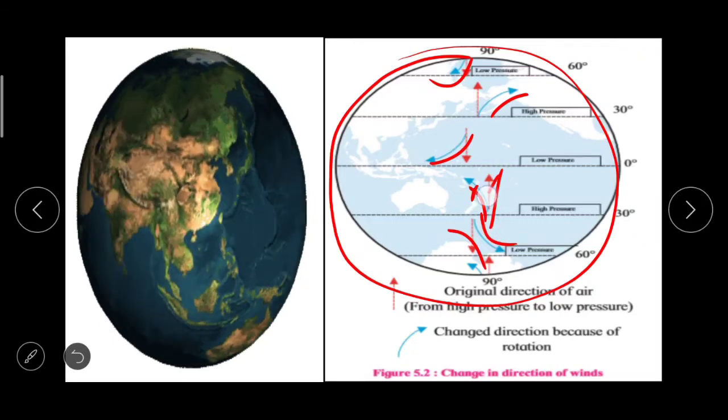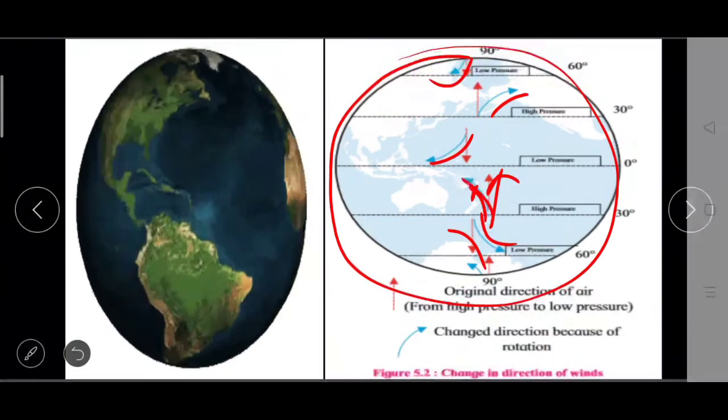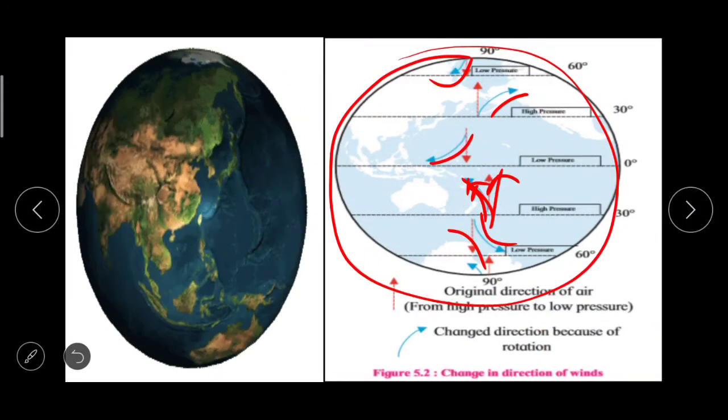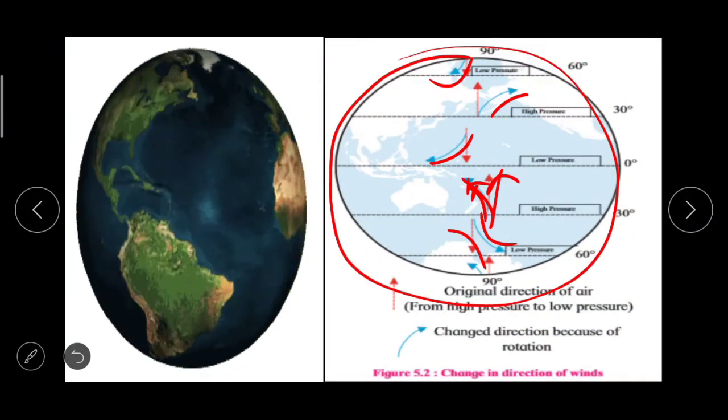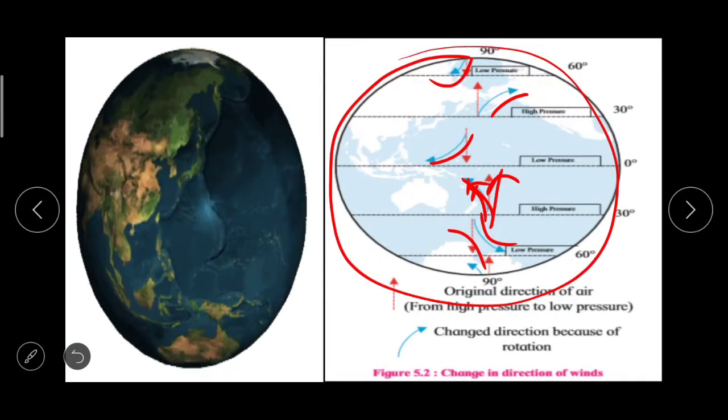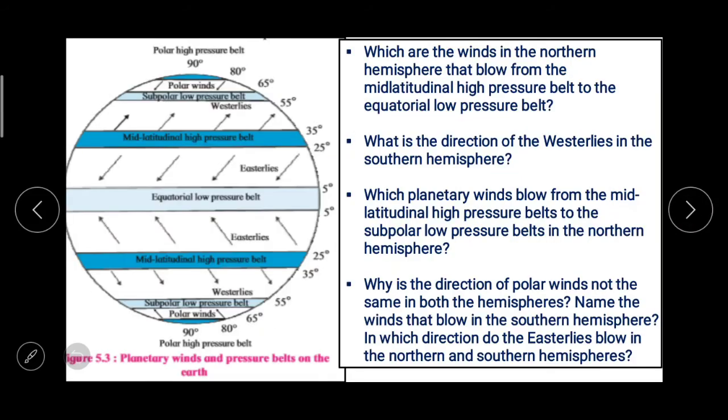This is the original direction, but changed direction due to rotation of the earth. Next thing, figure 5.3 and the questions based on it, which you people can solve.